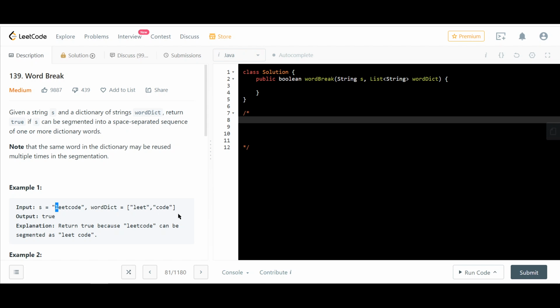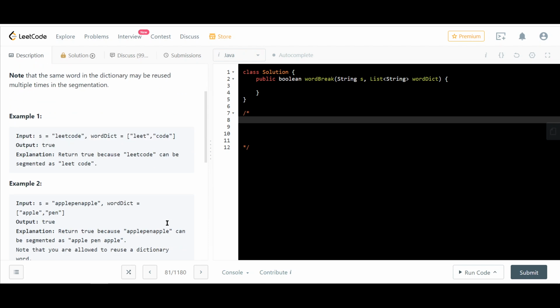because there can be multiple words in the dictionary that start with L, and I have to consider all of them, right? And I keep going until at least matching at least one. And if I find where it does not match anything, then I basically say return false right away, or I move on to the next one. For example, here leet would match this. So I'll break, start from there, and then I'll check code and code is matching.